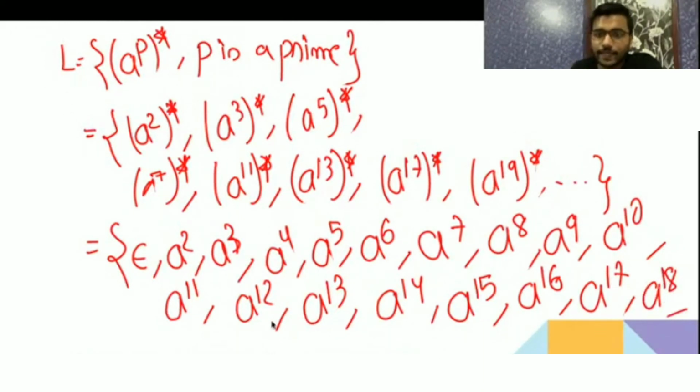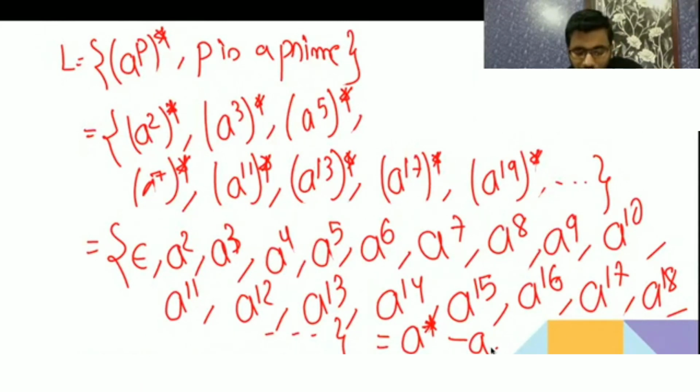So you will get any number of A except one A, means A1 is not here, and everything else is there, so it is like A star minus A. In A star only A is not there, because A1 I am not able to generate, because a prime number is not having 1 in it. Am I clear? So A is not there, except that it is having any combination of A.